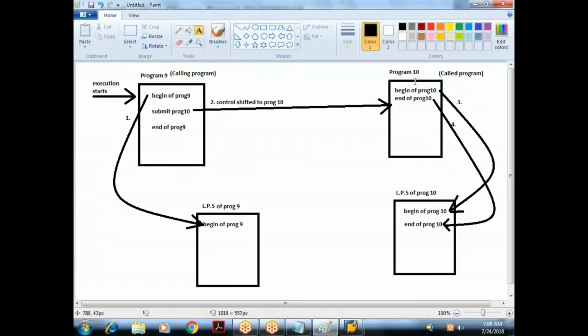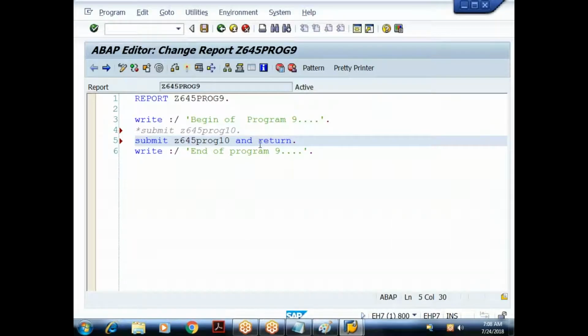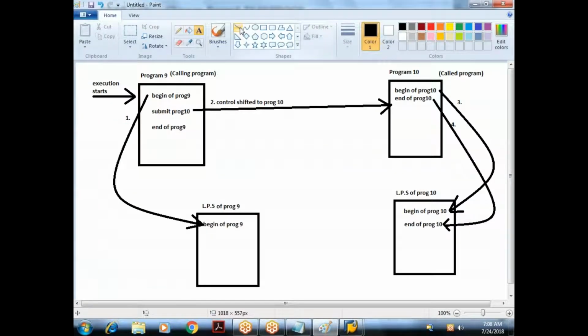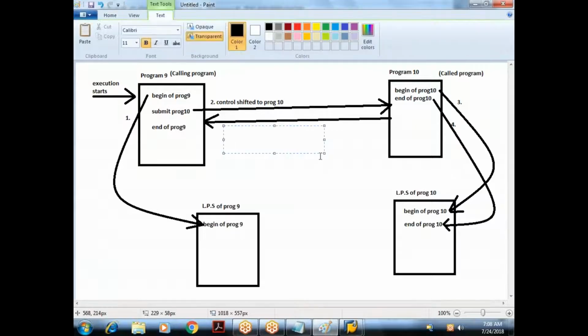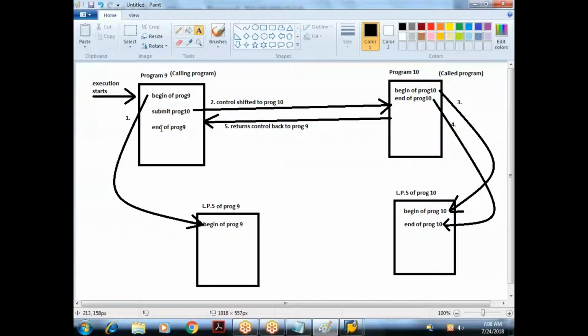When I say submit here, we know that control goes to the target program. It will execute this program. Since I said and return here, what is the meaning of and return? Once the execution of the called program is finished, control should come back to the calling program. After executing these two statements, control is returned back to the calling program. Understood? This is my fifth step. It returns control back to program 9.